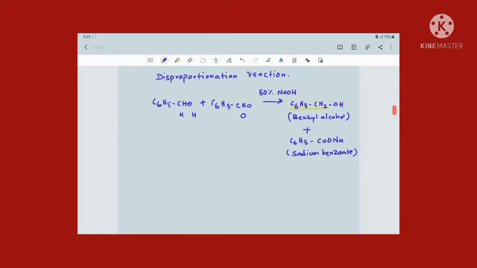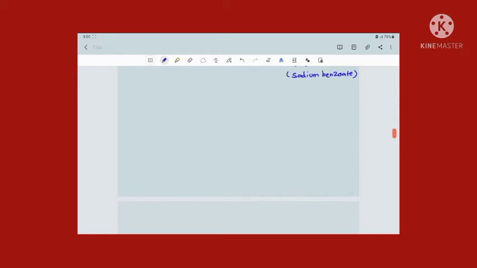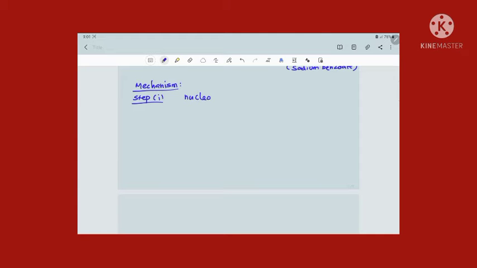Now we are going to discuss the mechanism of this Cannizzaro reaction. Like aldol condensation, Cannizzaro reaction also occurs in three steps. Step 1 is nucleophilic attack.